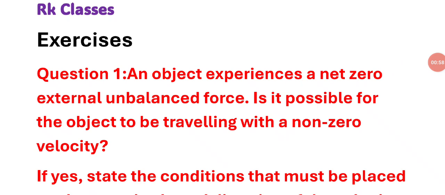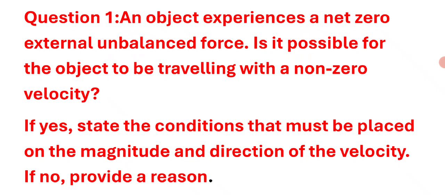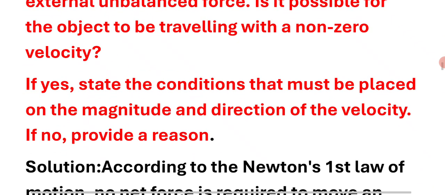Force and laws of motion exercise question answers. First question: an object experiences a net zero external unbalanced force. Is it possible for the object to be traveling with a non-zero velocity? If yes, state the conditions that must be placed on the magnitude and direction of velocity. If no, provide a reason.